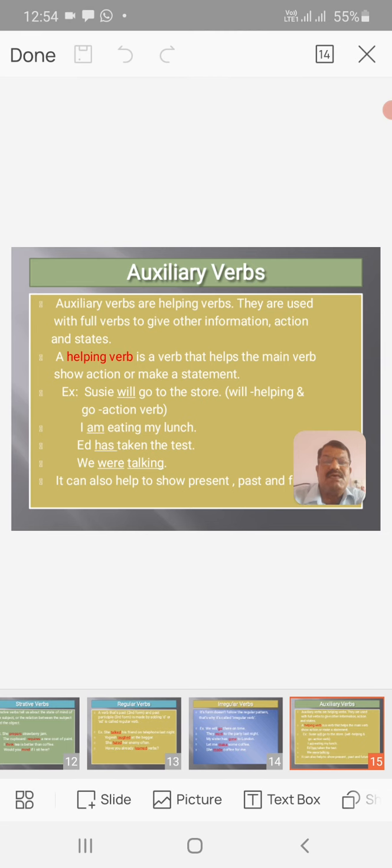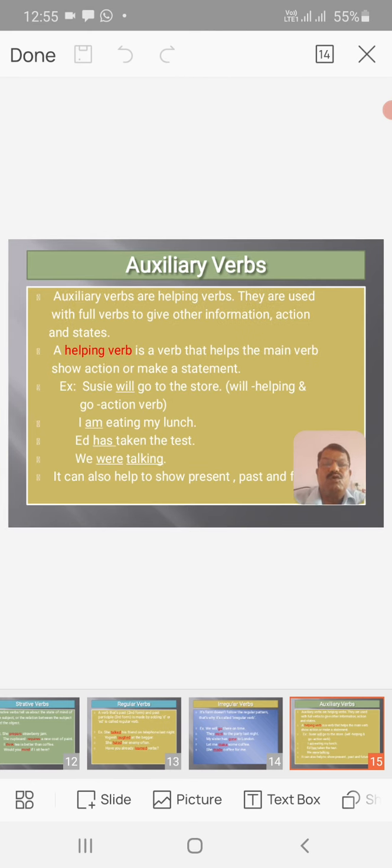In this sentence, will is a helping verb and go is an action verb. In the other sentence, I am eating my lunch. Am is a helping verb and eating is an action verb. Then, Ed has taken the test. Has is a helping verb and taken is an action verb. Then, we were talking. Were is a helping verb and talking is an action verb. It can also help to show present, past and future tense.